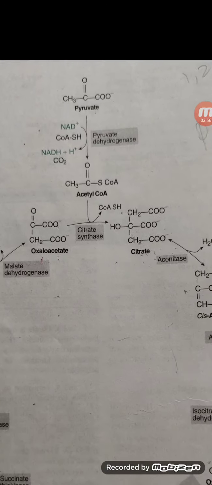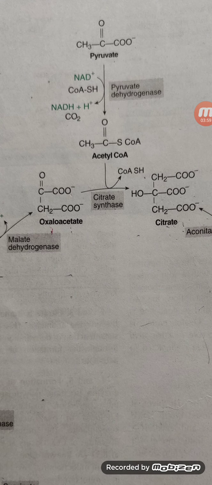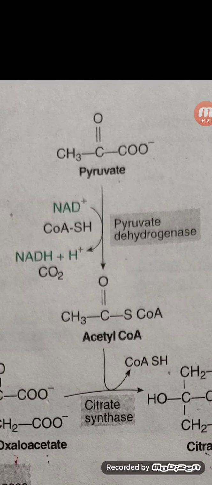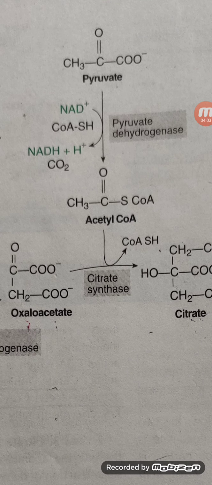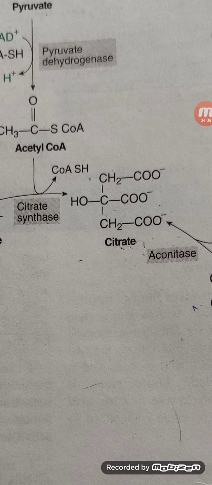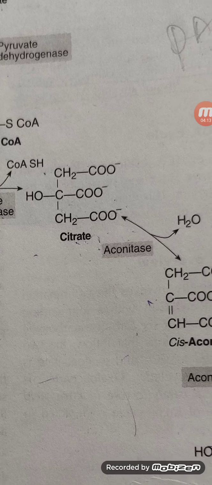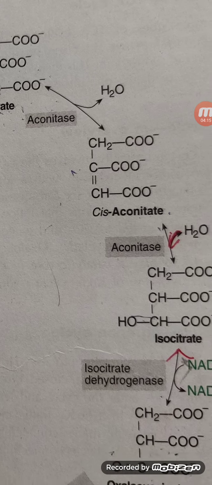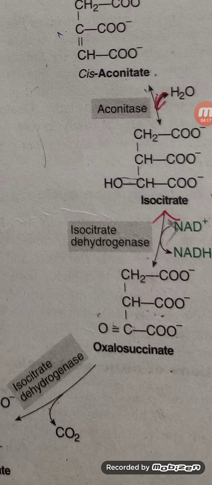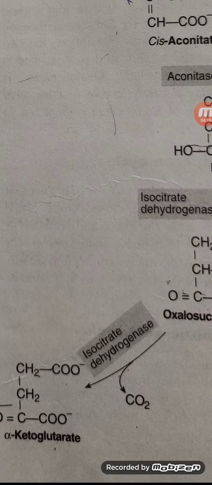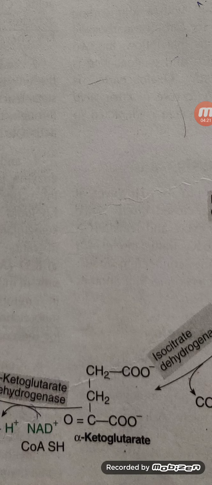So to summarize, we get pyruvate at the end of glycolysis. It gets converted to acetyl CoA with the help of pyruvate dehydrogenase. From acetyl CoA we get citrate, which we can clearly see is a 6 carbon compound. From citrate we get oxalosuccinate. From oxalosuccinate, one CO2 is removed and we get alpha ketoglutarate.